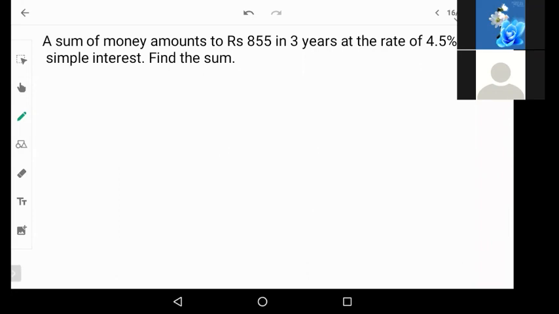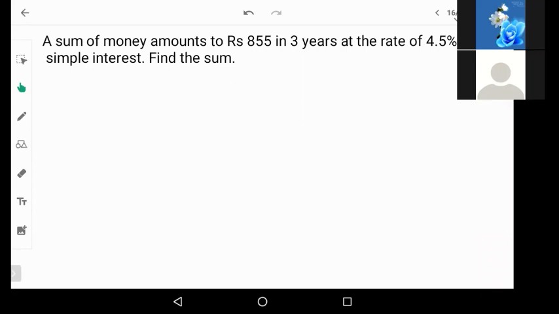Okay. Now the next type of problem, a sum of money amounts to rupees 855. Read the question. A sum of money amounts to 855 in 3 years at the rate of 4.5% per annum simple interest. Find the sum.